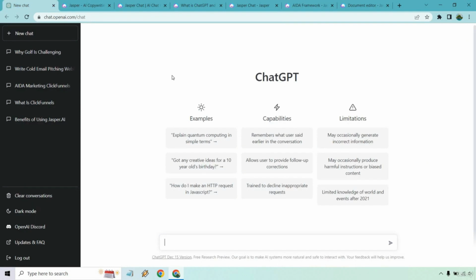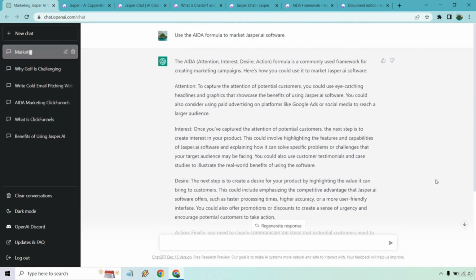If I go over here, there's not exactly templates, but I could probably say something like use the AIDA formula to market Jasper.ai software. I've tested this before and I don't believe it can do it yet. Like it's still in the early phases, but let's click on the run. Okay, and overall, it's not that bad. I didn't get exactly what I was looking for, but it kind of gave me what the sentence actually states.